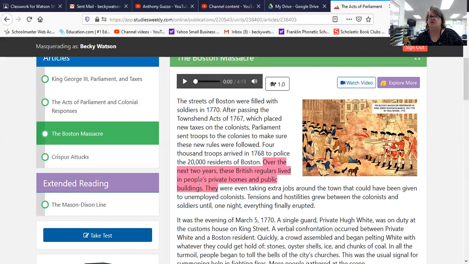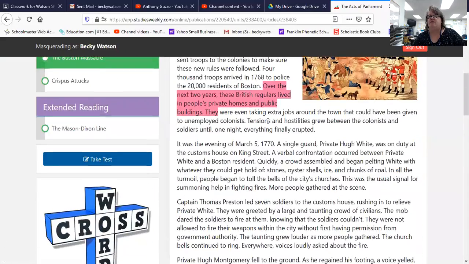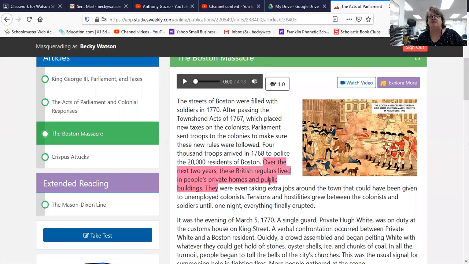So when you read the Boston Massacre, it's right here, okay? What happened was there were soldiers on the street, and there were colonists walking down, and somewhere somebody threw a snowball. Somebody threw a snowball at the soldiers, and the soldiers got mad. And the story goes that they fired their guns, and then people fired at each other. And that was the first hostile action. About 4 or 5 people were killed. And obviously this made people very upset, okay?